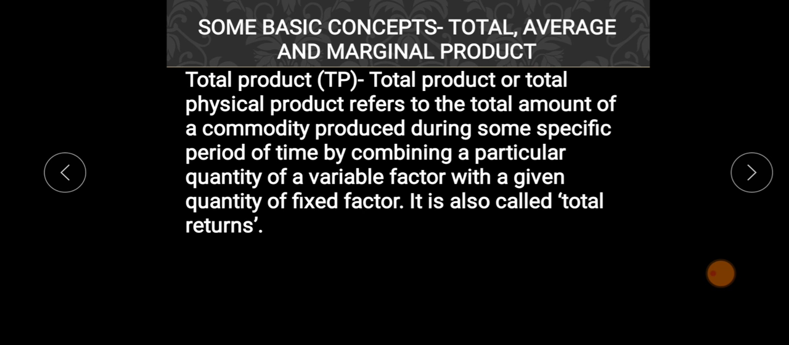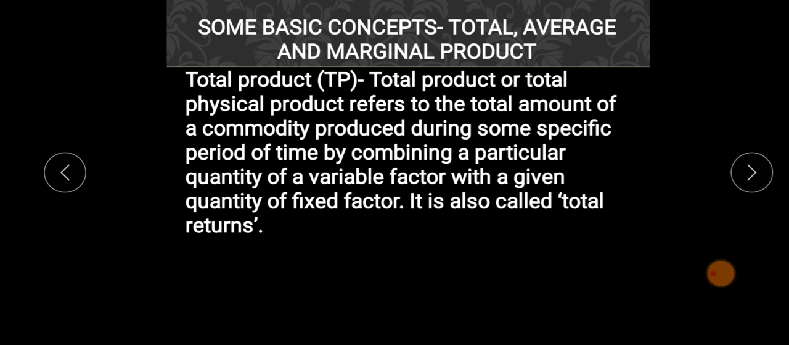So total product or total physical product simply means the total quantity of a commodity that can be produced by combining the variable factor and the fixed factor. The variable factor is usually the labor, the workers, while the fixed factor is the number of machinery. So by combining the labor and the machinery, whatever total quantity of a commodity is produced, that is what is known as total product. If you take an example of a pen factory, and if there are five machines